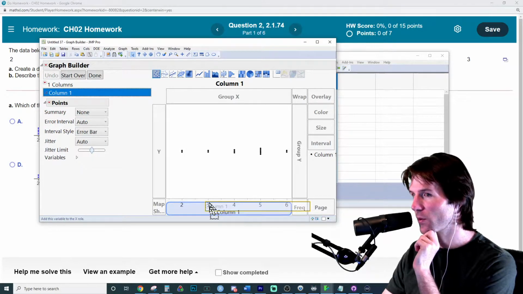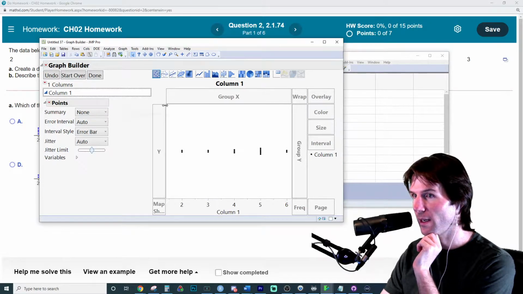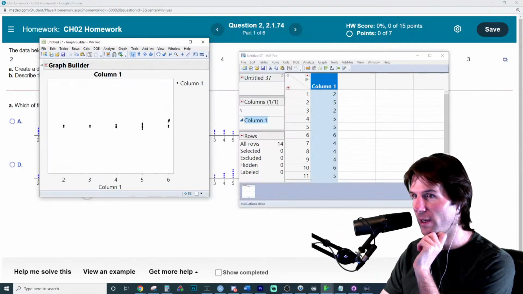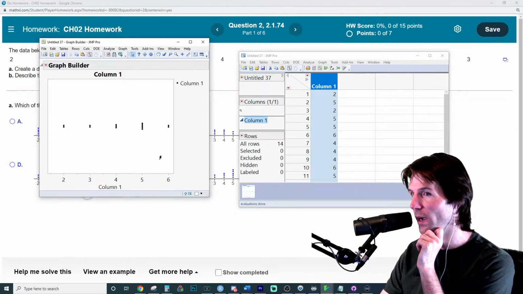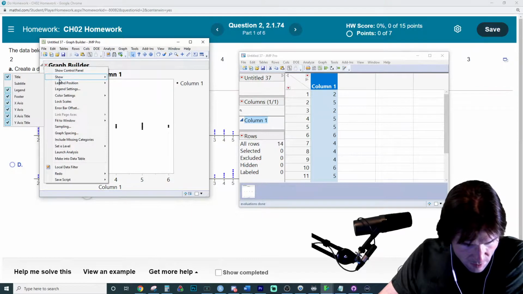I don't love it. I wish it was further apart. I wish it was easier to see the dots. This is a bit of a dot plot. Can I make it so it's easier to see? I'll hit done right here. I can't change the y-axis. I wish I could. Maybe there's things I can add. I don't usually do dot plots that much.